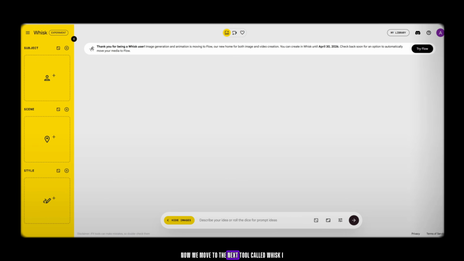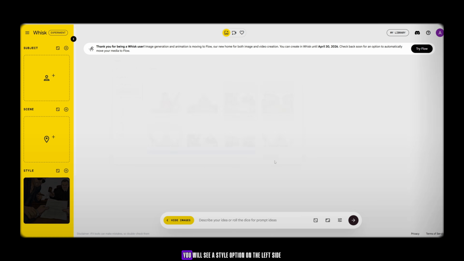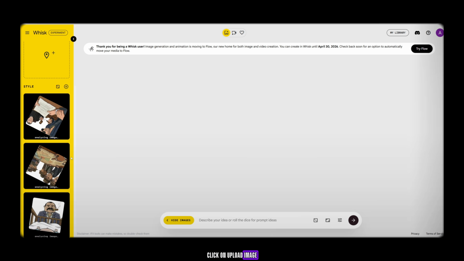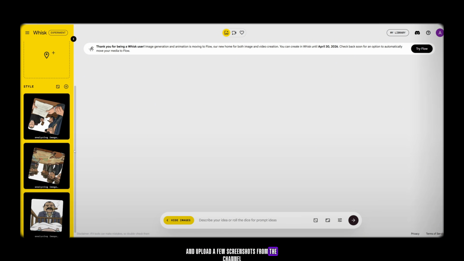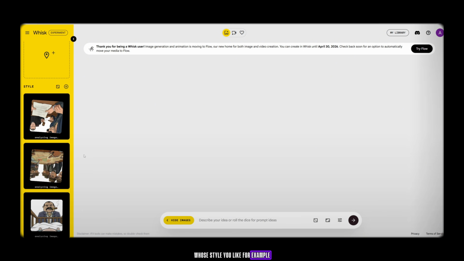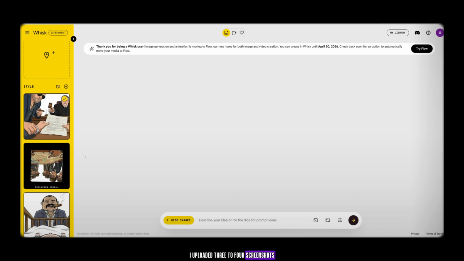Now we move to the next tool called Whisk. We use this tool because it helps generate consistent characters, which gives us very accurate images. Simply log in to the tool. After logging in, you will see a style option on the left side. Click on Upload Image and upload a few screenshots from the channel whose style you like. For example, I uploaded 3 to 4 screenshots because I want characters similar to these.